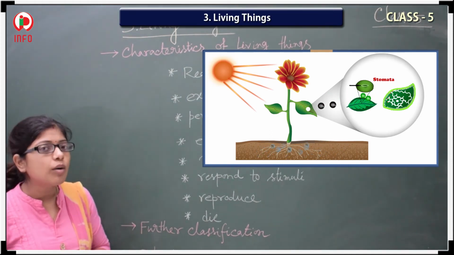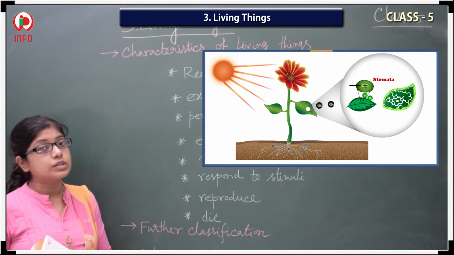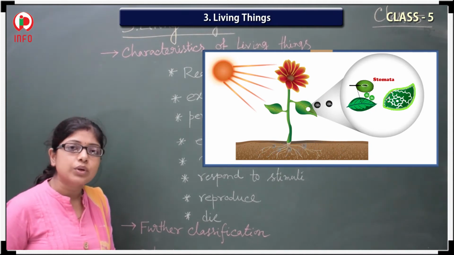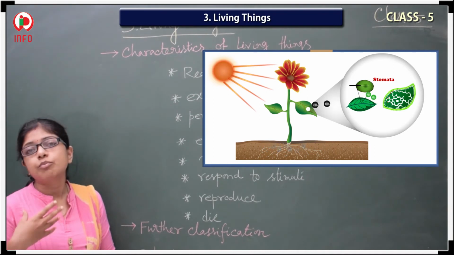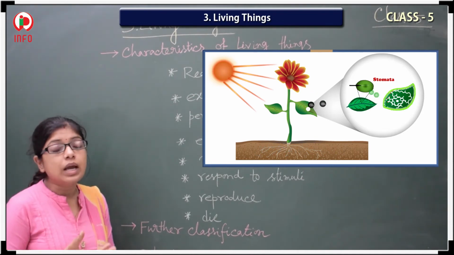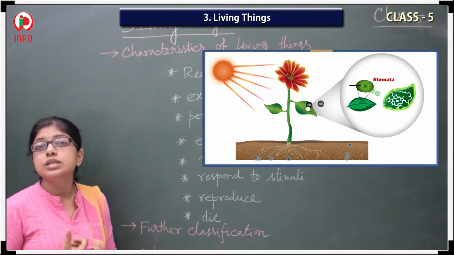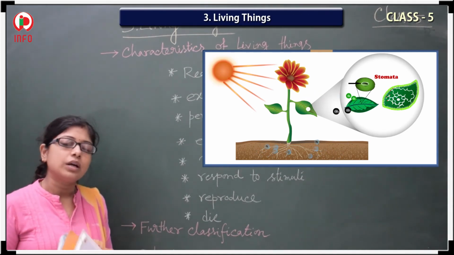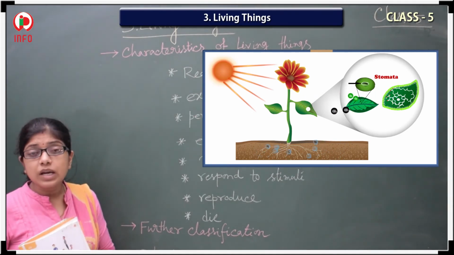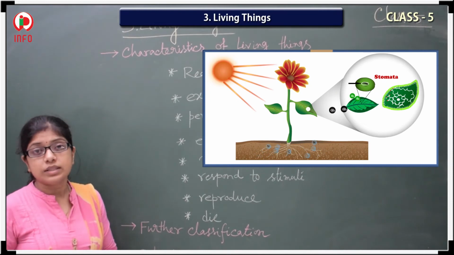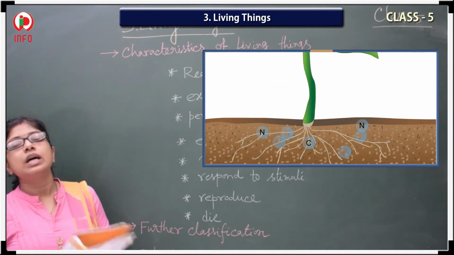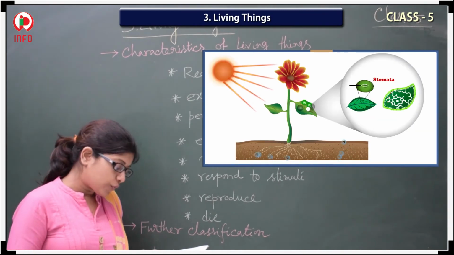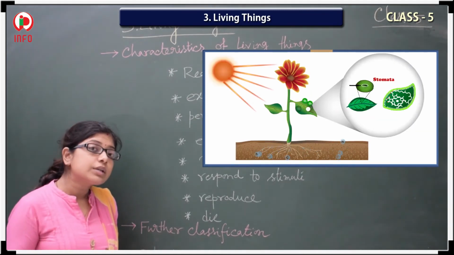What is the name of that food? The glucose. The glucose is produced from this raw material, and after producing the food, they release oxygen into the atmosphere. Is it clear? And sometimes the excess water vapor is also rejected with the help of the stomata. From where does the water come?